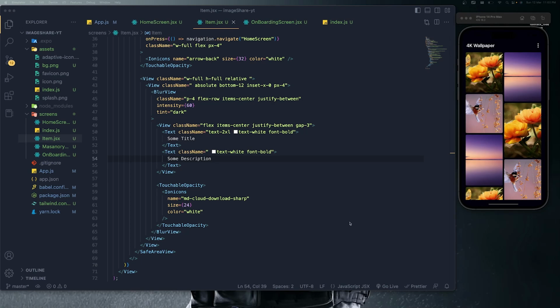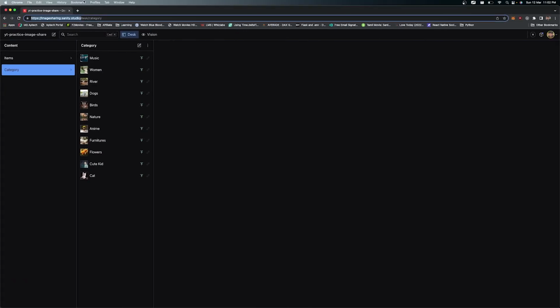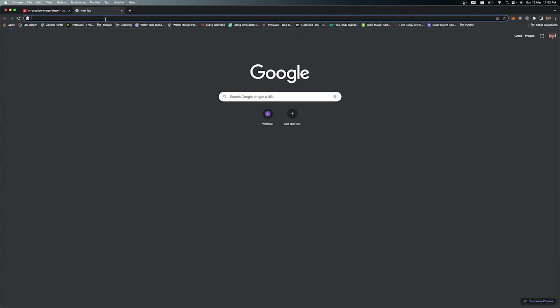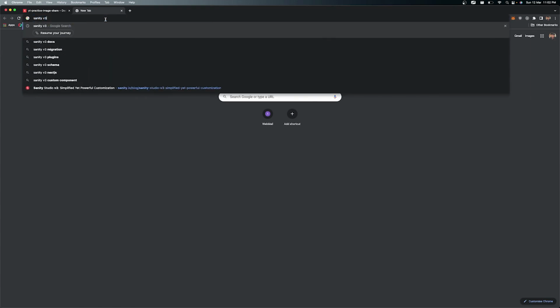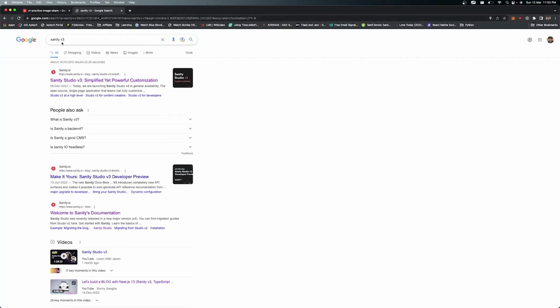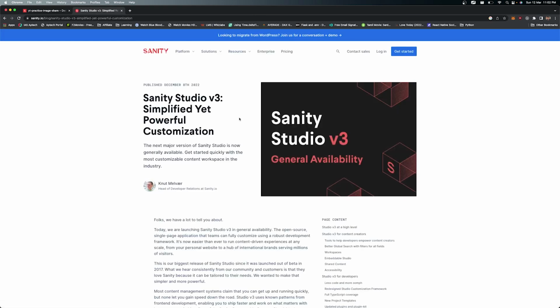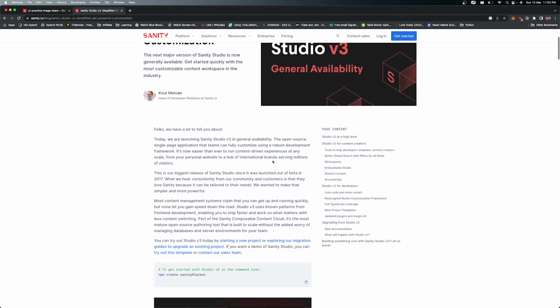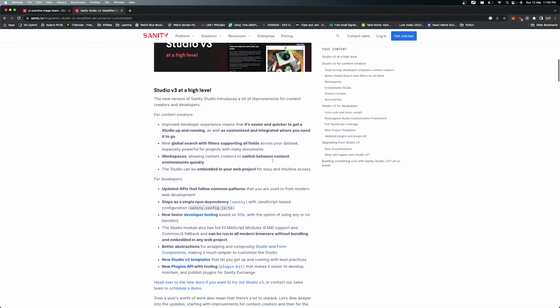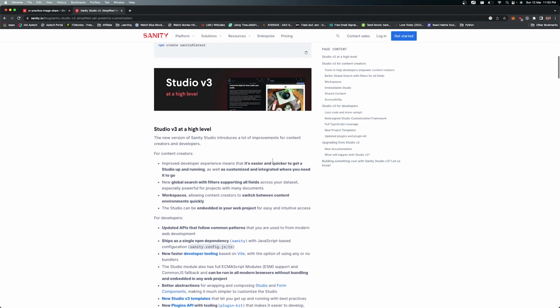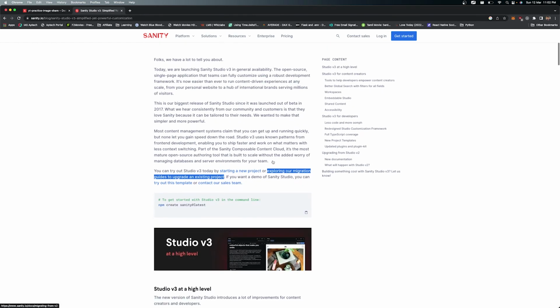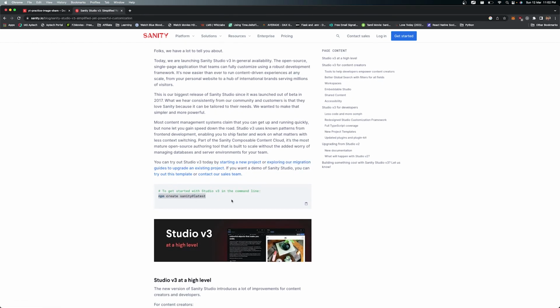All right, guys. So now go to your browser and search for Sanity version 3. Since we are going to use Sanity version 3, you can see it's the latest version and you can find this documentation over here. So click this and you can see how to use Sanity version 3 and what is the difference between Sanity 2 and version 3.